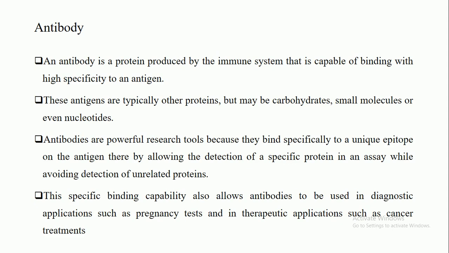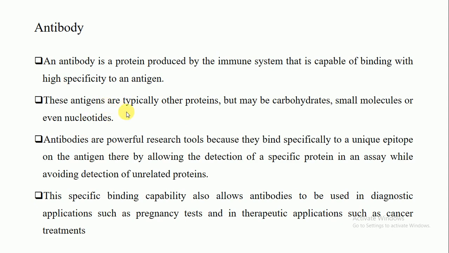These antigens are in the form of microorganisms, in the form of bacteria, virus, fungi, algae, and many more microorganisms which cause diseases in the human body. These antibodies, which are proteinaceous in nature, are always produced against these particular specific antigens.